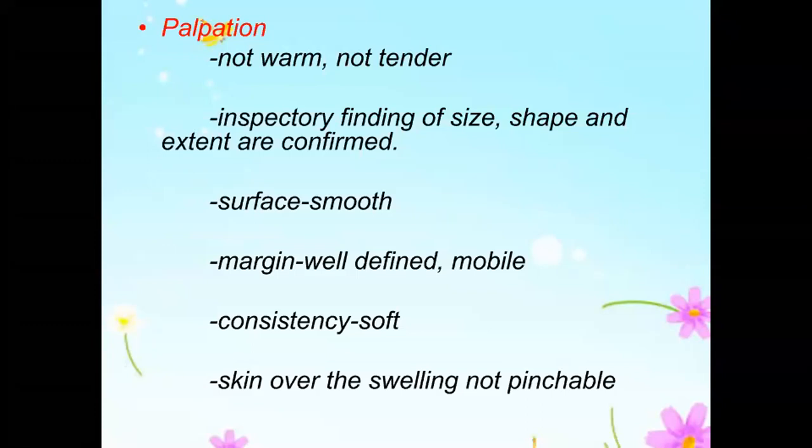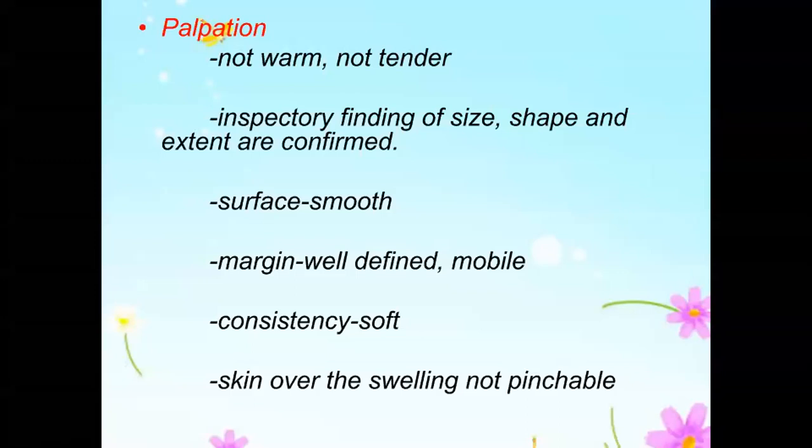This is what we want to make out, whether it's a solid swelling or a cystic swelling. The surface becomes smooth now, that means the chance of malignancy is less. That's what we can say. Irregular might be there in malignancy, but the edge part of it, you see the edge of a table, edge of a chair, edge of some solid object, you will be able to make it out. But if it is a cystic swelling, a balloon filled with water or something like that, you know the edge is here, but when you try and touch it, it will move a little bit. So you feel it is there, but you are not able to define exactly where it is ending. That is what is called an ill-defined edge. When you are talking about a cystic swelling, looking at the edge is important.